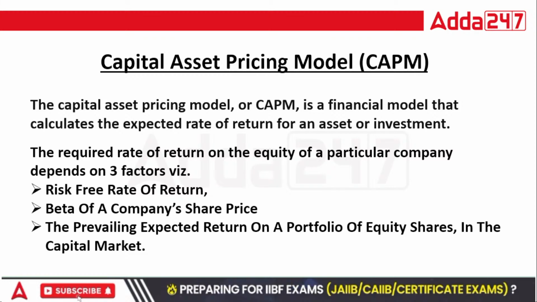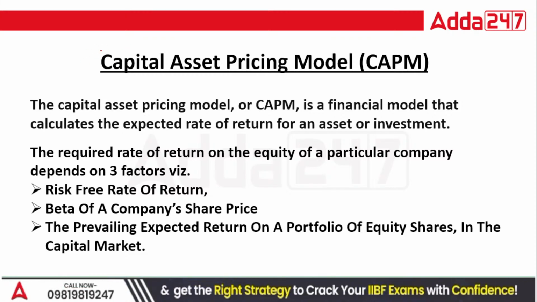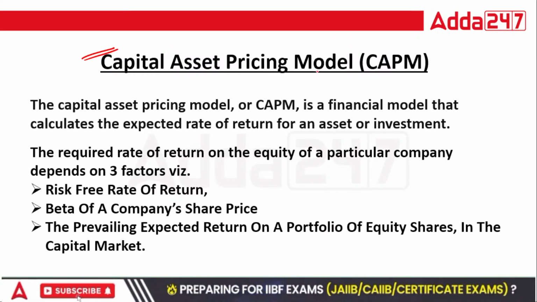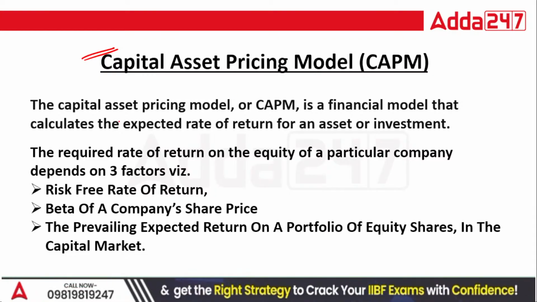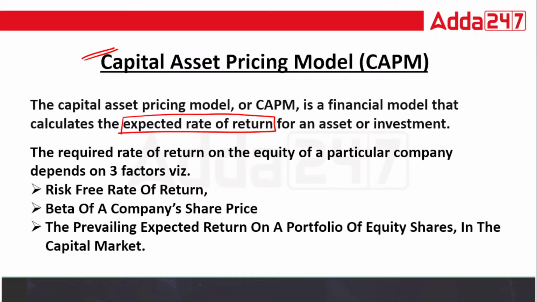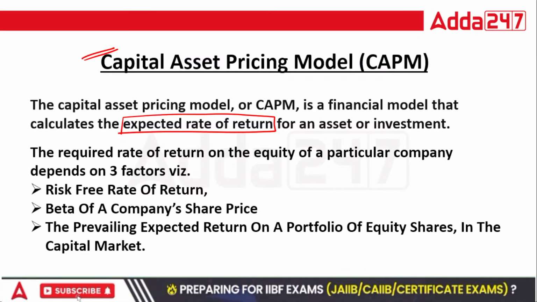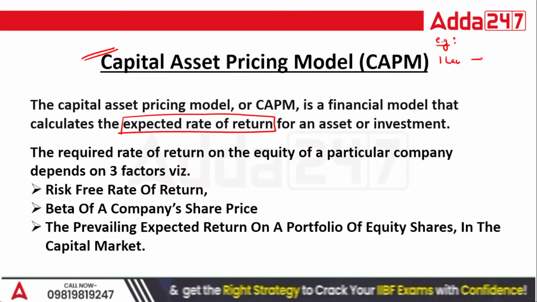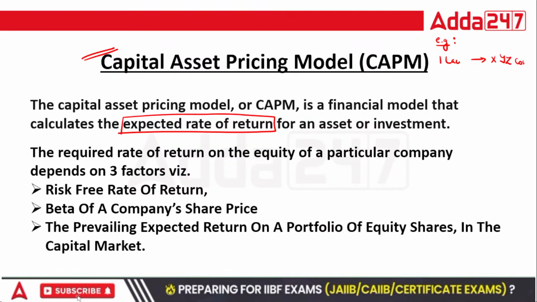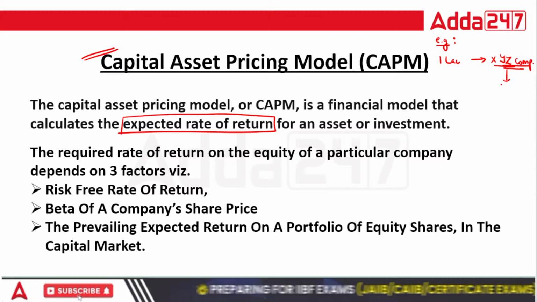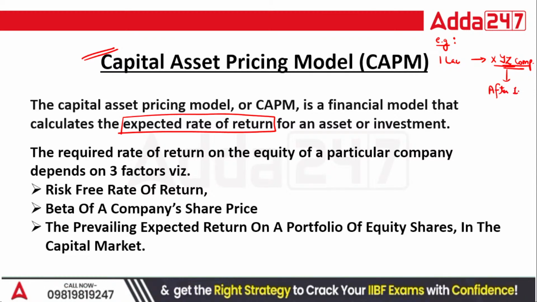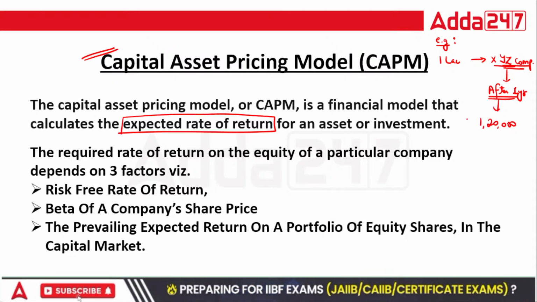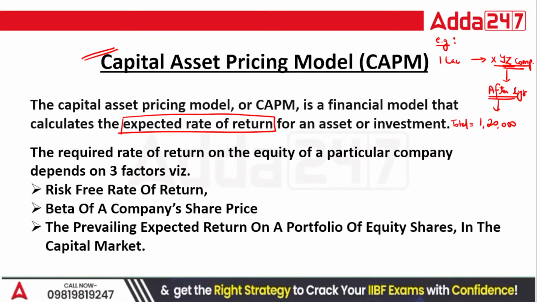Then here you have one method, that is the CAPM method, also known as the capital asset pricing model. As per this particular model, we calculate the expected rate of return from the investment. Let's take one very simple example. I am investing 1 lakh rupees in, let's say, XYZ company. After 1 year, I got, let's say, 1,20,000 rupees. This is the total amount that I received after 1 year.